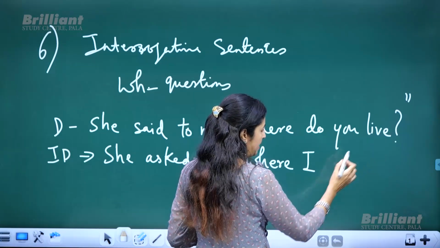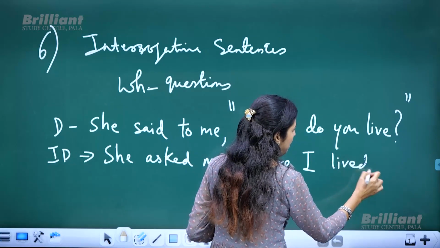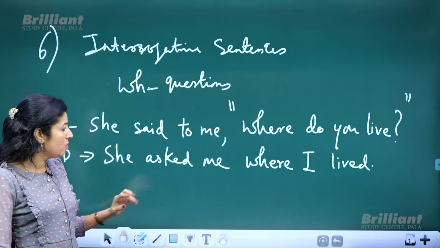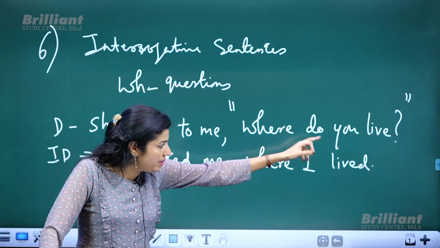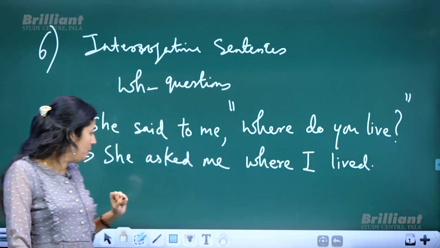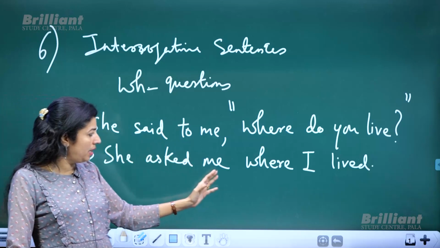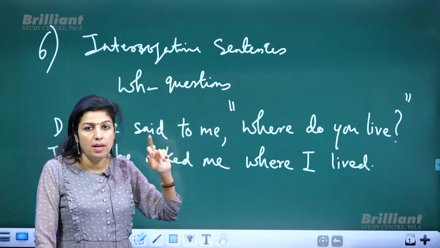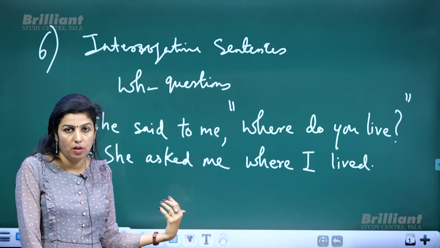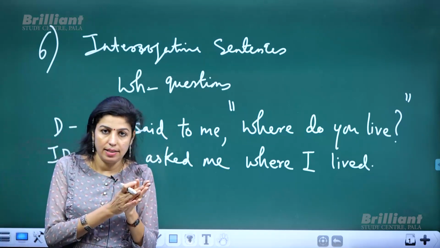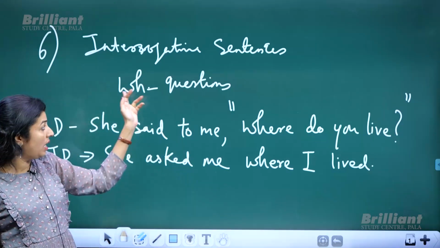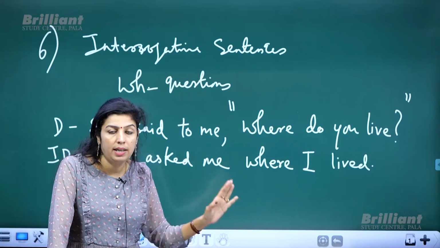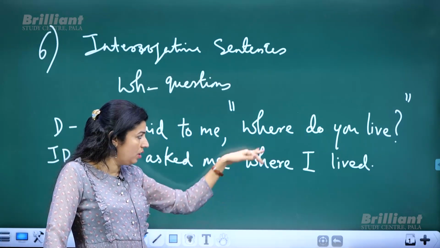Do you live is simple present tense. Where I lived, simple past tense. Present tense changes correspondingly to past tense. So, tense changes there. So, how will you convert it? She asked me where I lived. Meaning, when you remove the inverted commas, do not add any conjunction, just like we did for the previous ones, where we added that and then connected. But when we have WH questions, which is one of the interrogative types, we do not use any connecting word or conjunction. We go straight with the questioning word.